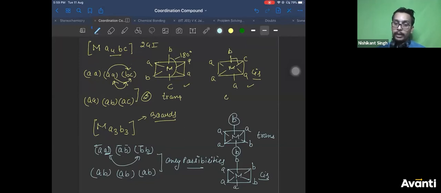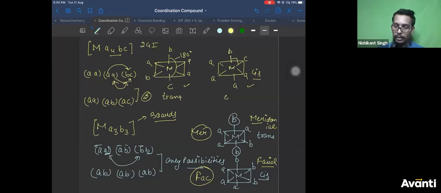In this particular geometry, cis and trans is given a separate name. What is that? In this, trans is known as meridional. And cis is known as facial. In short, they are known as Fac-Mer isomerism. Facial and meridional. In this particular case, cis is given a separate name, facial, and trans is given a separate name, meridional. Right?